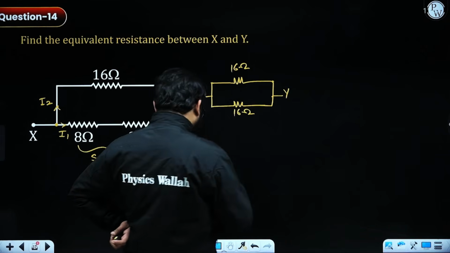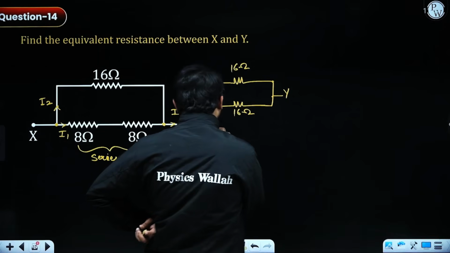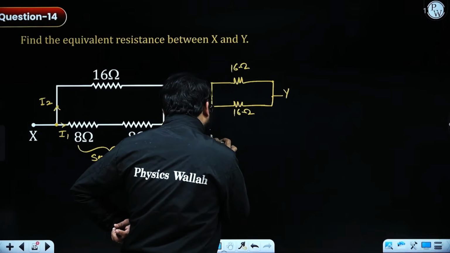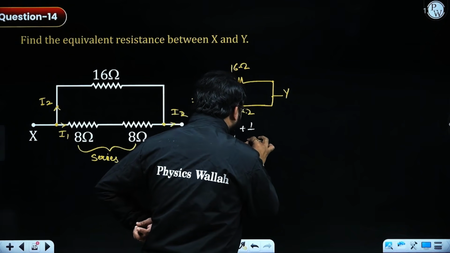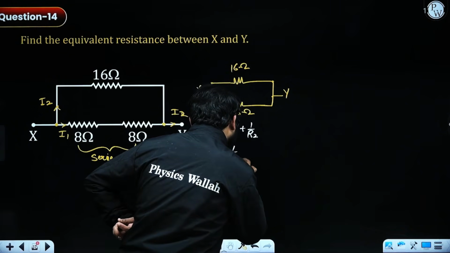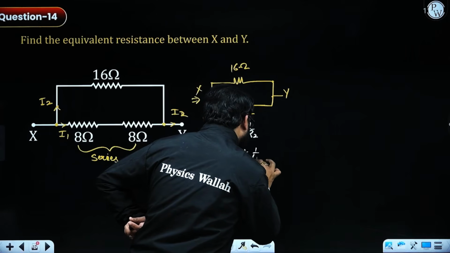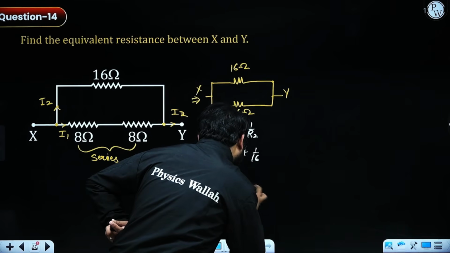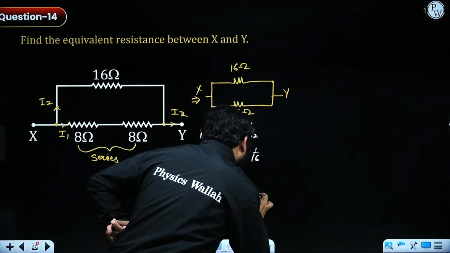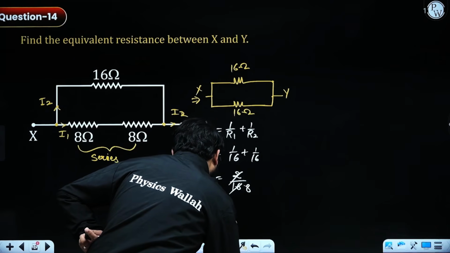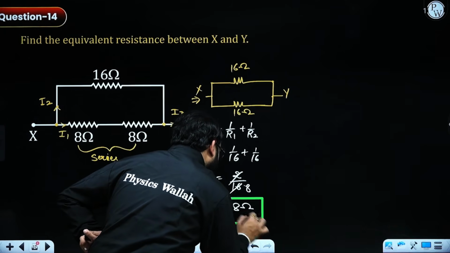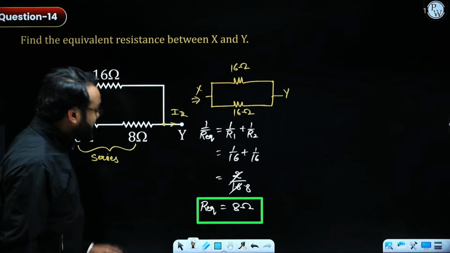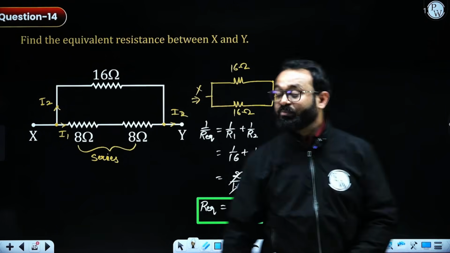But we'll do the conventional method for now, because in the examination you have to solve in such manner. So 1 by R1 plus 1 by R2, this is 1 by 16 plus 1 by 16. On taking LCM, I will be getting 2 by 16, giving us R equivalent as 8 ohms. So this will be the final answer for this kind of circuit.